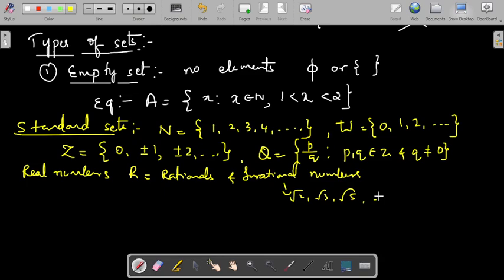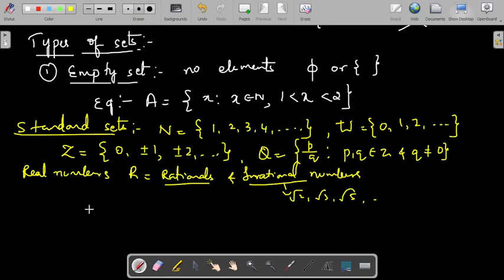Along with that, pi, which has non-recurring, non-terminating digits after the decimal point. If you have that, then it becomes an irrational number. So the combination of rationals and irrational numbers together is called the set of all real numbers. So these are some standard sets: the set of all natural, whole numbers, integers, rational numbers, and real numbers.